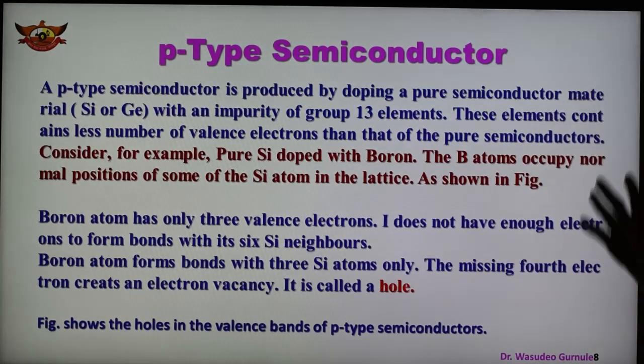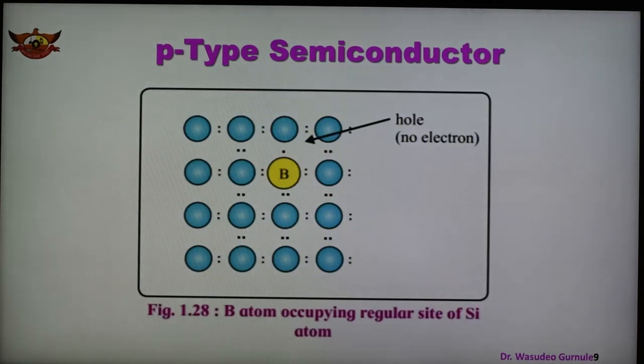As we have seen, boron has only 3 electrons in the valence shell. It forms the 3 bonds with the silicon, but the 4th one is vacant, and therefore this is known as the hole. And here the figure shows how the p type of semiconductor is formed.